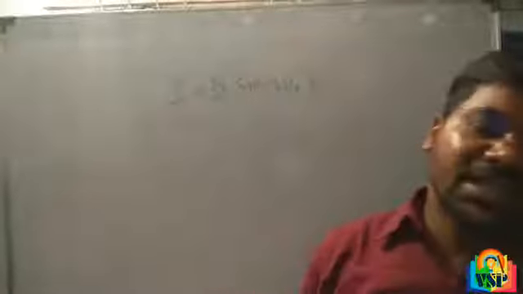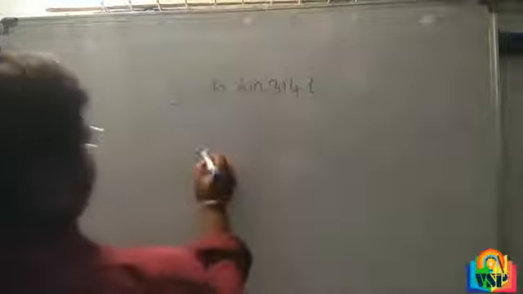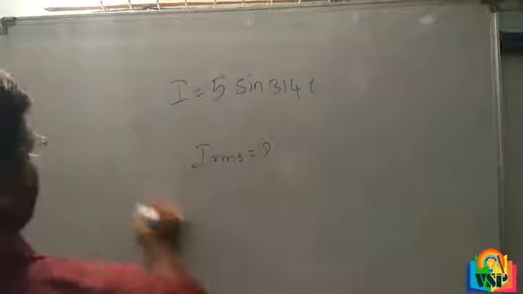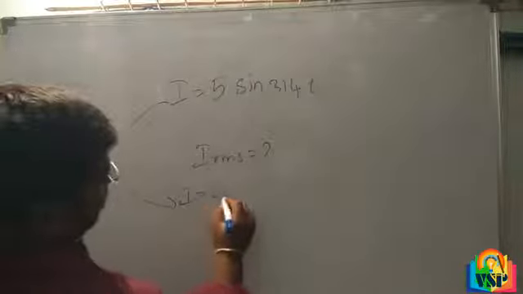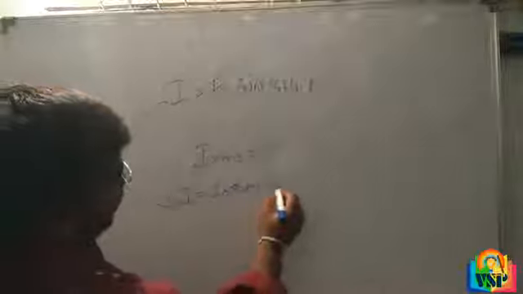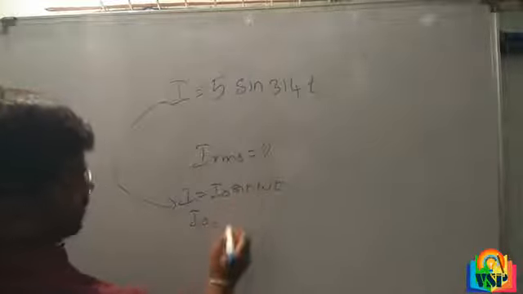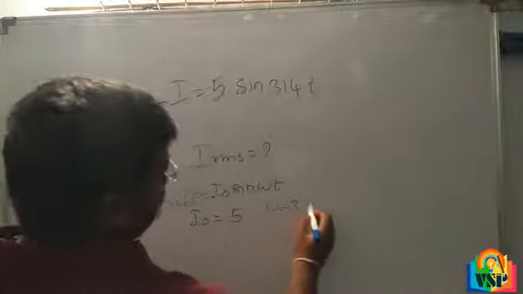How can we find the RMS current, I RMS? First, we write the general formula I is equal to I naught sine omega t. Comparing this equation, I naught is equal to 5 and omega is equal to 314.